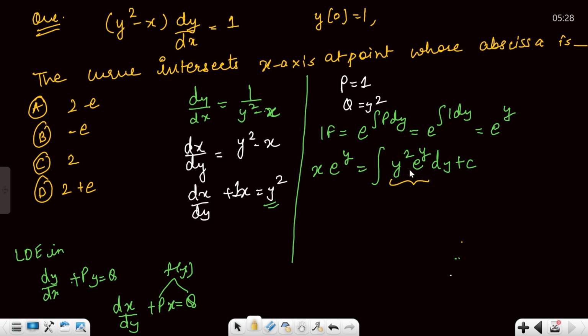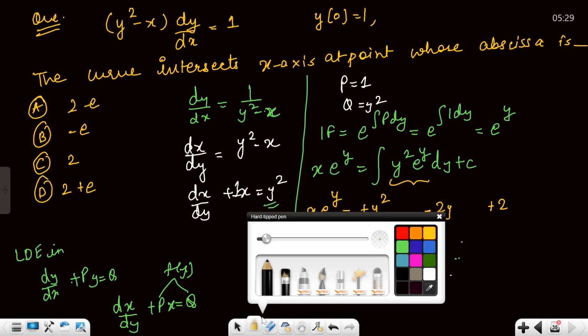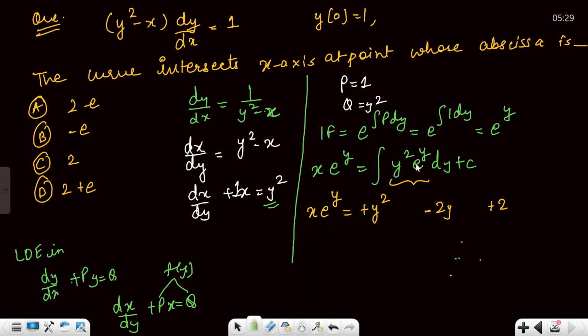I have told you the shortcut to integrate such questions. y square e raised to power y, how will you tackle this? First of all, y square is kept as it is, and then plus y square differentiated with a negative sign, minus 2y. Then it is differentiated one more time, but this time with a positive sign, so plus 2. Now e raised to power y is integrated here, then integrated again here, and again here. It stays the same.